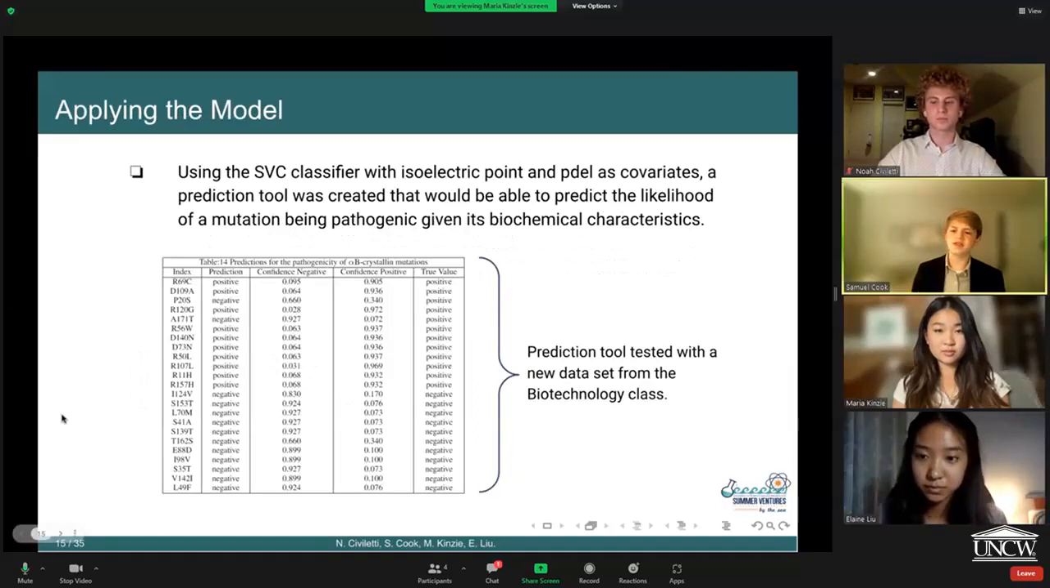So using the SVC classifier with isoelectric point and PDEL as covariates, we created a prediction tool that would be able to predict the likelihood of a mutation being pathogenic given its biochemical characteristics. And here you can see the output of that tool, which includes its prediction, its confidence in both positive and negative, and here you can see the true value too, to see the accuracy of our predictions.